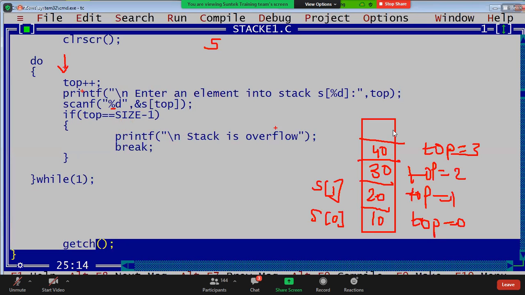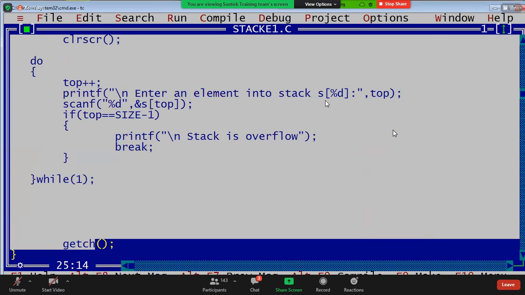Again it checks, it's not overflow. Top plus plus. What is top plus plus, guys? Top is 4. That element is inserted in S of top. What is S of top, guys? 50. That element is inserted. Now top is size minus 1. Yes, then it is overflow. It comes outside. Now I want to display. First which element, guys? Top 4 value, top 3, top 2. I should start from top to 0. Top to 0 we have to display the elements.